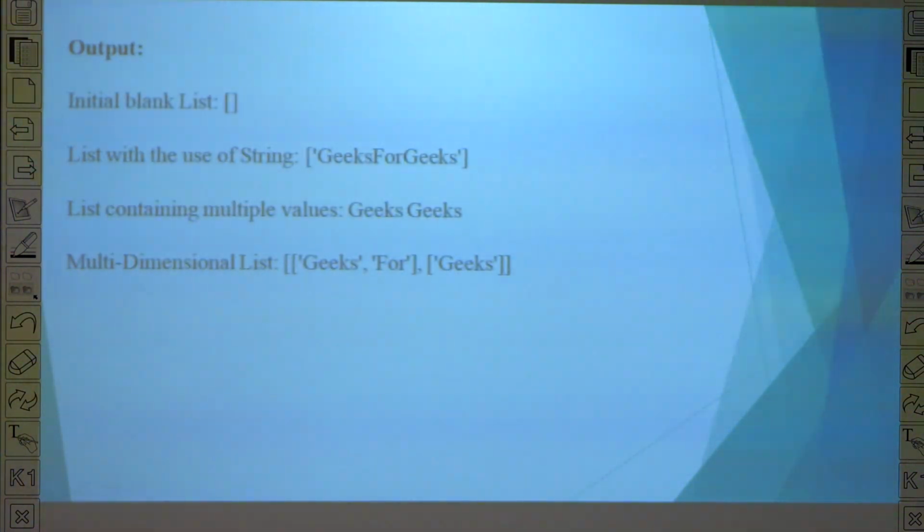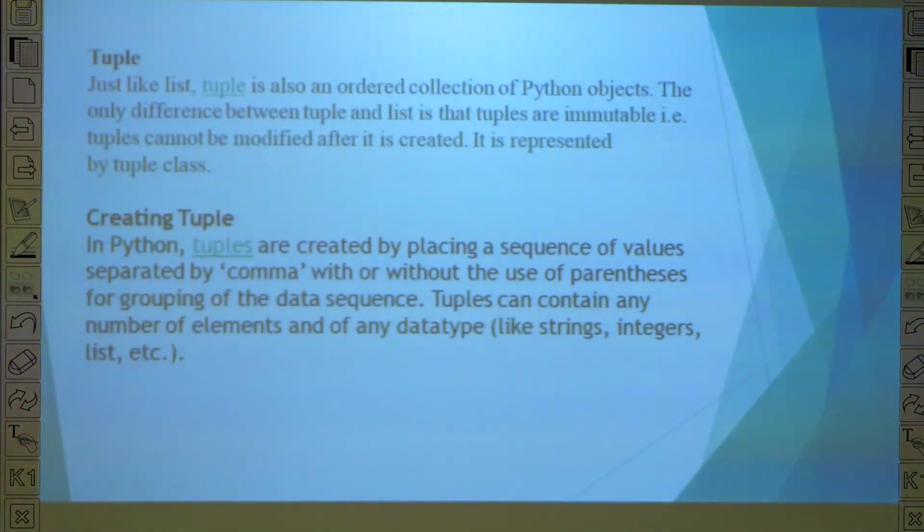Output is given here. First, initially, a blank list is displayed. Next, a list with a string value is given. Next, a list containing multiple values is given. Next, a multi-dimensional list can be presented with these bracket types.